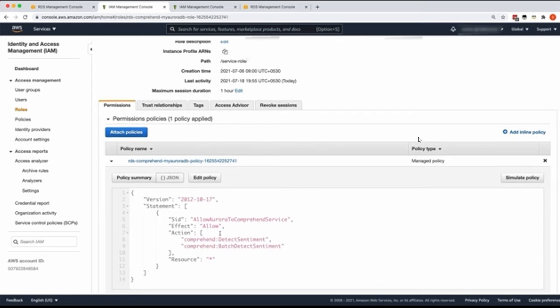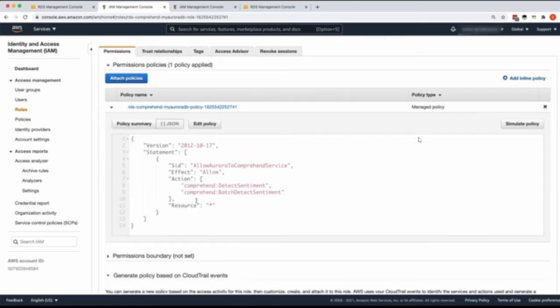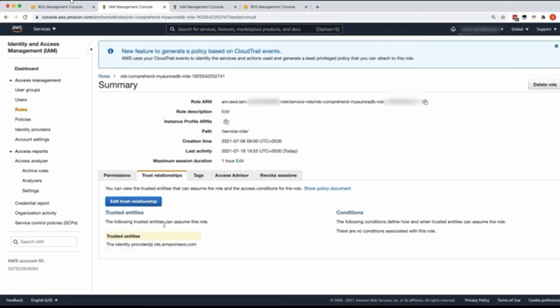If you see the policy, it does two things. It allows the Comprehend service DetectSentiment and BatchDetectSentiment APIs to be called on behalf of the RDS service. Let's look at the trust relationship. If you see right here, the other thing that this role is doing is to allow the RDS service to talk to the Comprehend service. So these are the only two things that this role is doing.